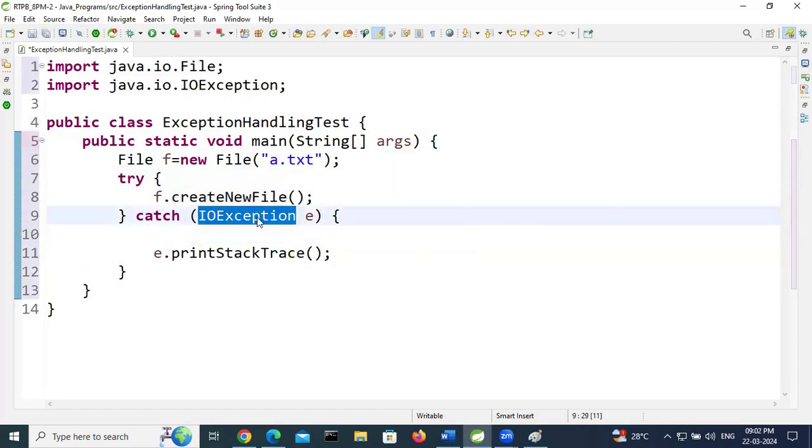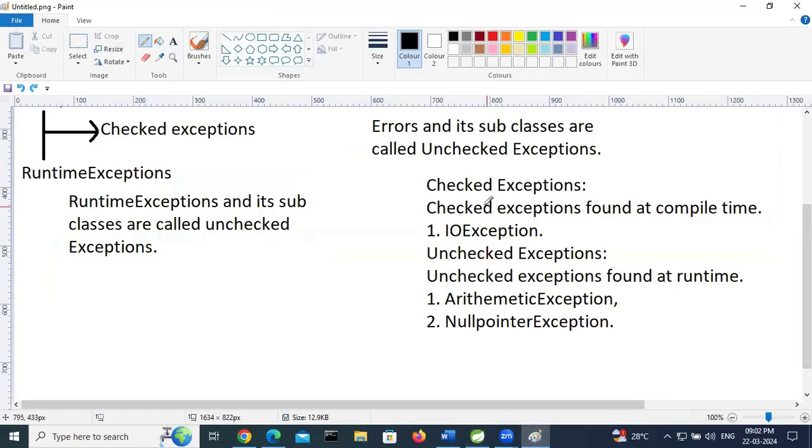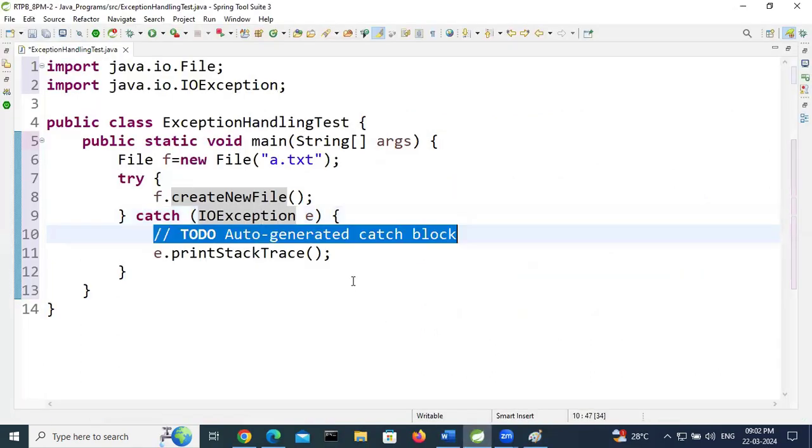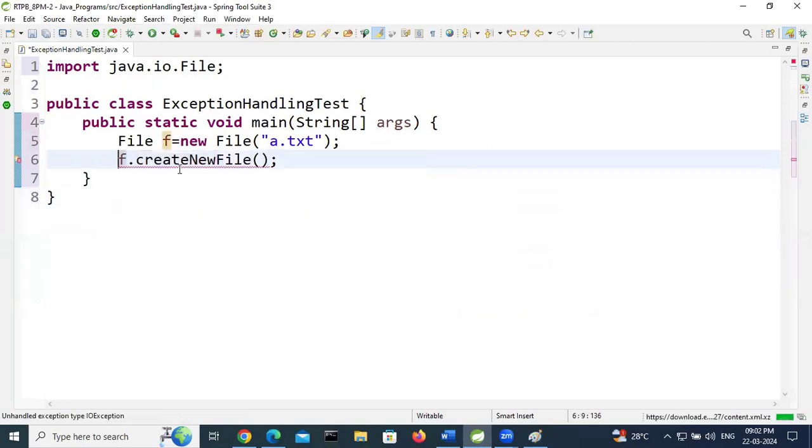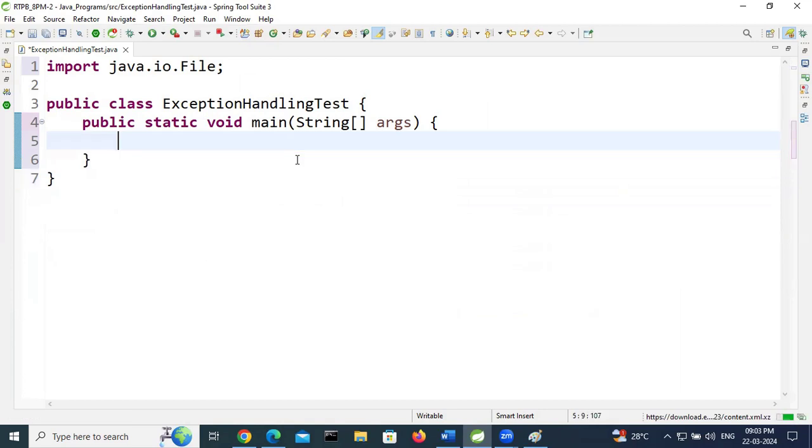What is this IOException? It is a checked exception. That means checked exceptions are found at compile time, so we got a compile time error. This is called a checked exception.